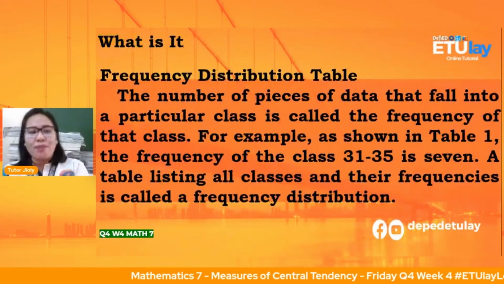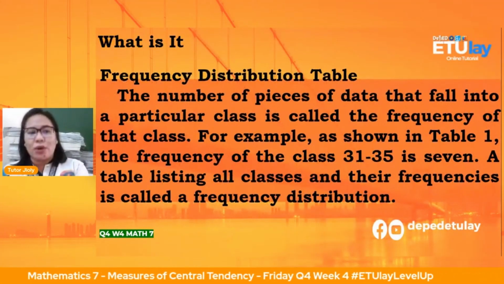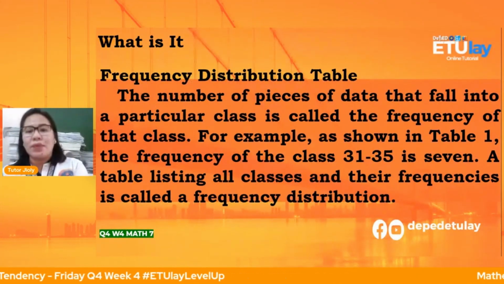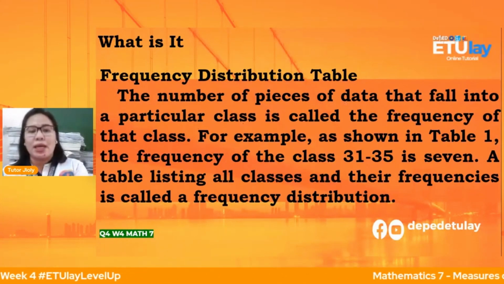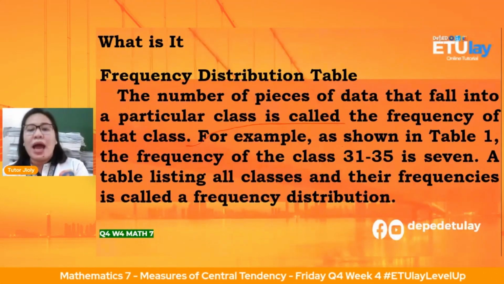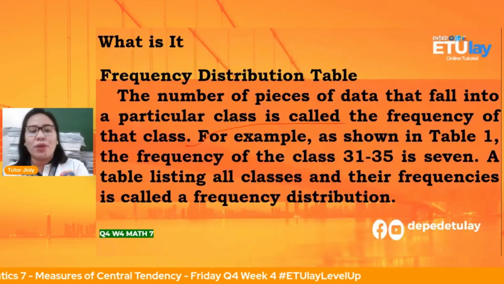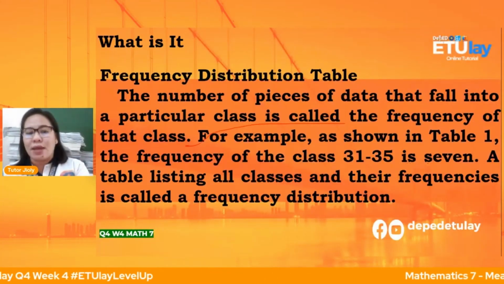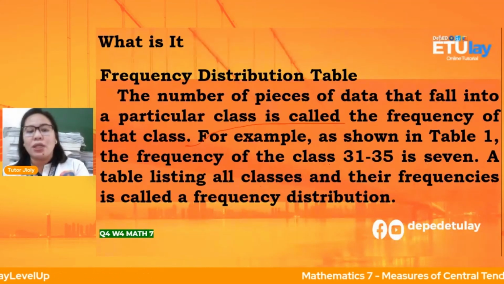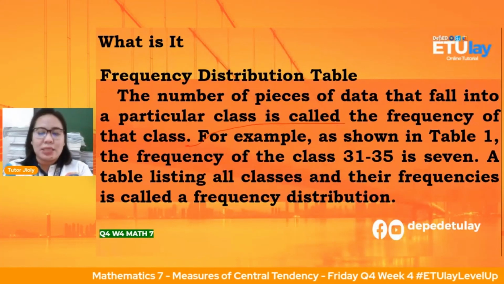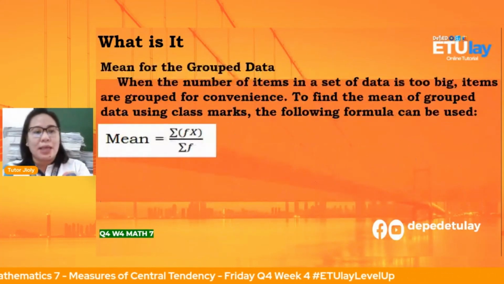Okay, so we have, ang i-consider natin yung frequency distribution table. The number of pieces of the data that fall into a particular class is called the frequency of that class. For example, as shown in the table 1, the frequency of the class 31 to 35 is 7. A table listing all classes and their frequencies is called the frequency distribution. Okay, we will see the example.